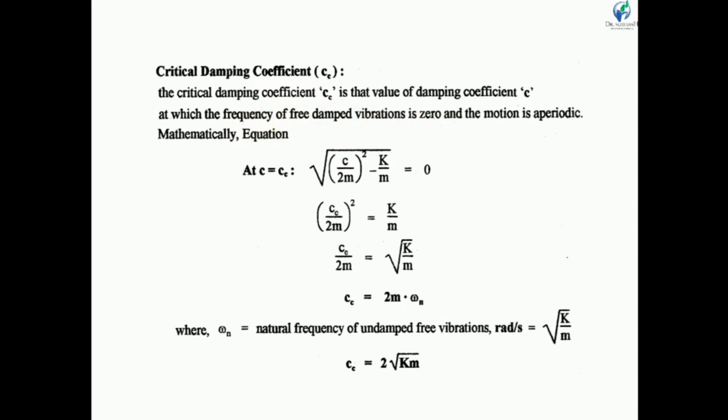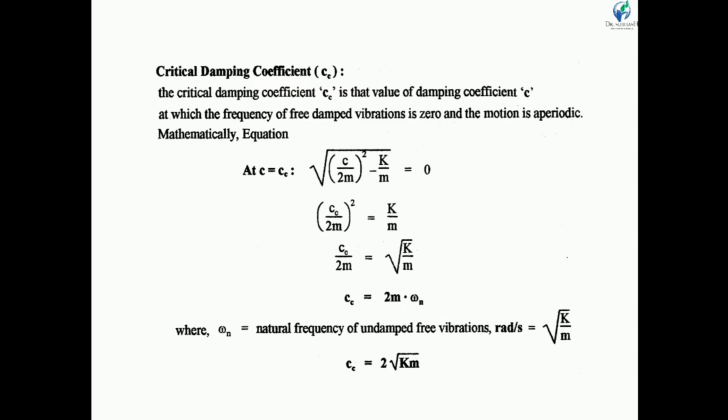So at Cc we know that the root of (c by 2m) square minus k by m is equal to 0. This is the root of the solution. Let us put c equal to Cc, because the frequency becomes 0. So (Cc by 2m) square is equal to k by m.